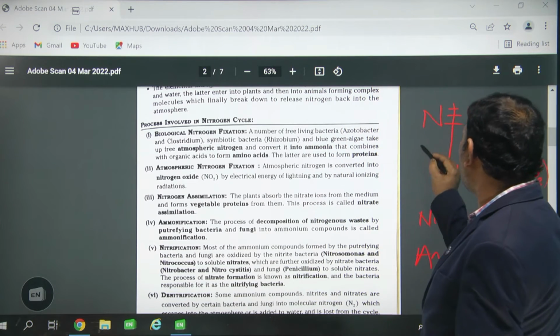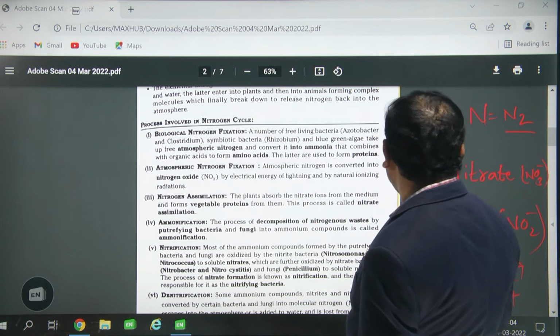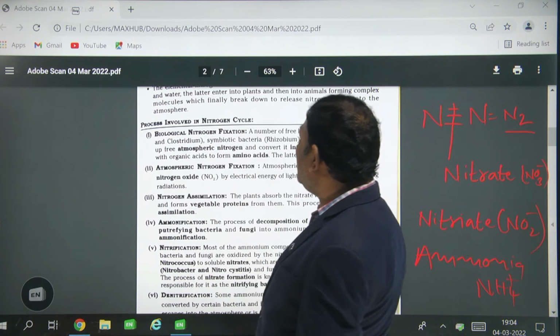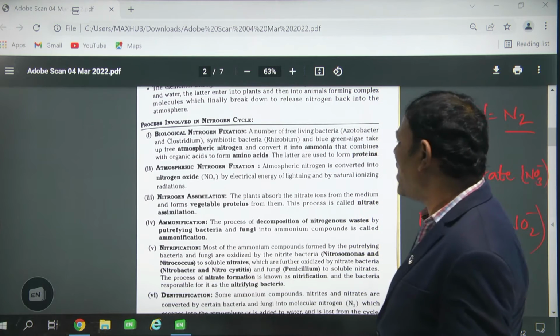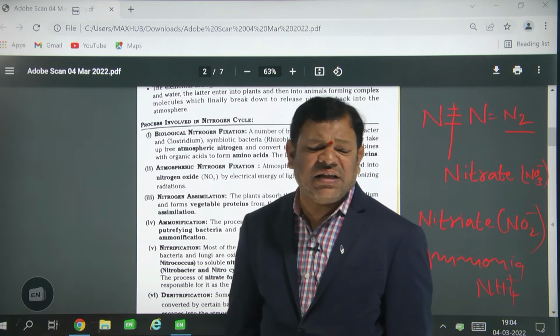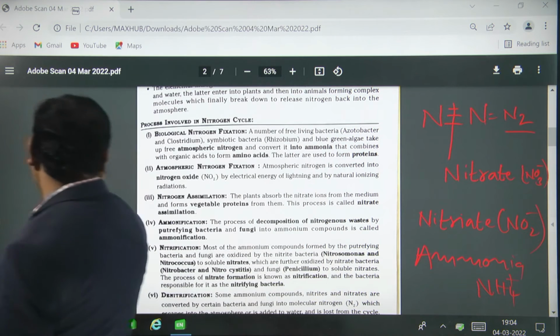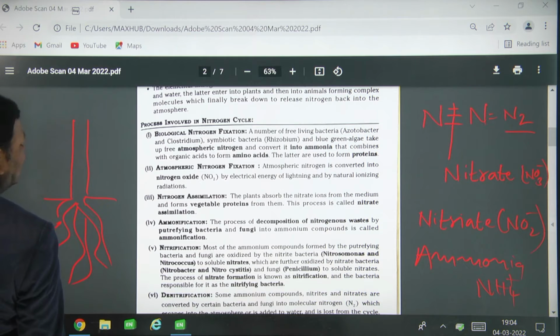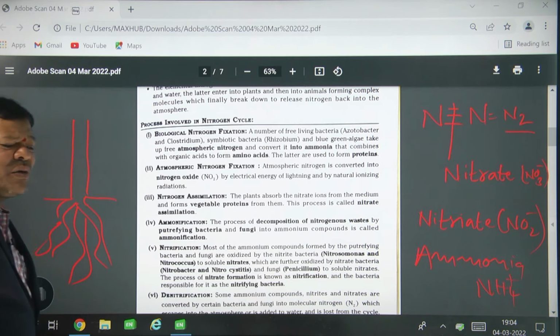So biological nitrogen fixation is carried out by a number of free living bacteria that convert molecular nitrogen, N triple bond N, like Azotobacter and Clostridium, which are free living bacteria, and Rhizobium leguminosarum, which you studied in 8th class. In the root nodules of leguminous plants, the plant provides shelter to the Rhizobium.